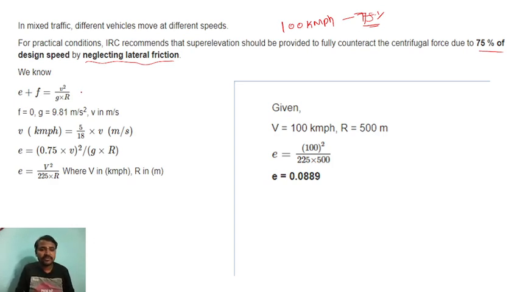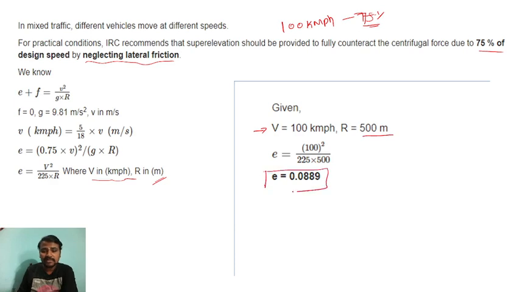E plus f equals V square by gR, where f is 0, g is 9.81 meter per second square, and V is in meter per second. If they are given in kilometer per hour, then you have to convert it to meter per second. So V becomes 0.75 V in meter per second, and E equals V square divided by 225 R, where V is in kilometer per hour and R is in meter. Now in the given question, V is 100 kilometer per hour and R is 500 meter, so E equals 100 square divided by 225 into 500.